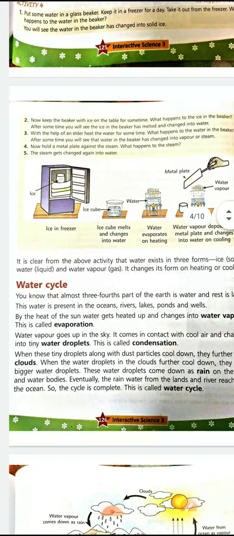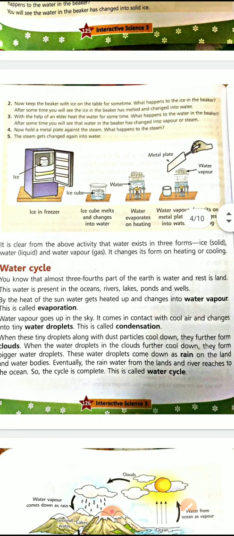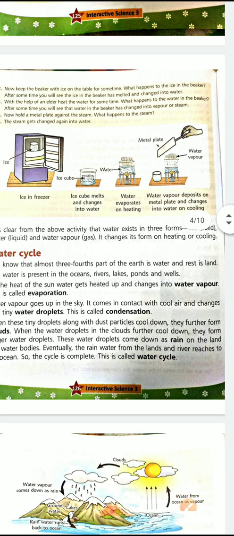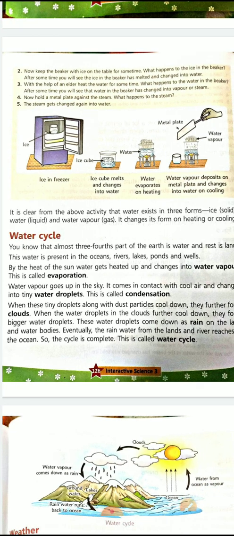Okay, the change of water vapor into water droplets is called condensation, and the change of water into water vapor is called evaporation. Underline these two words and learn the definitions of evaporation and condensation. It is important. When these tiny droplets along with dust particles cool down, they further form clouds. Water vapor rises up, it cools down and it forms clouds.